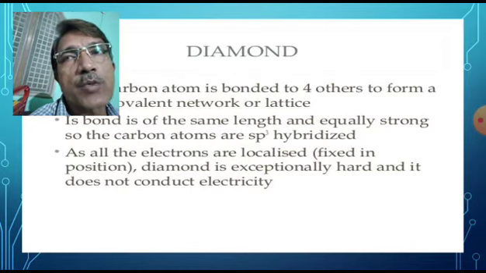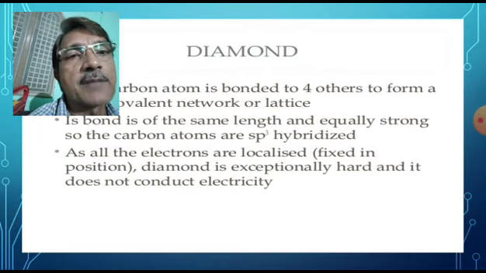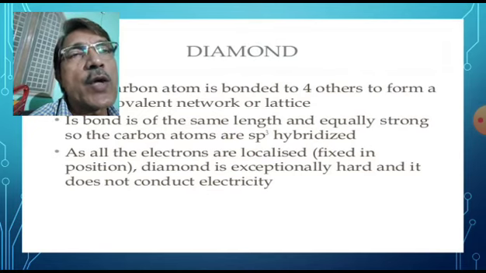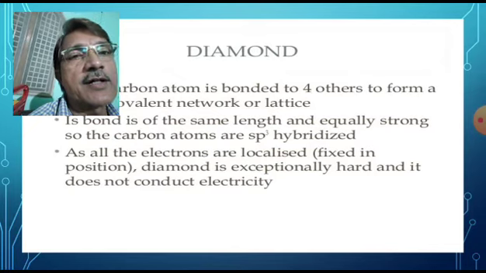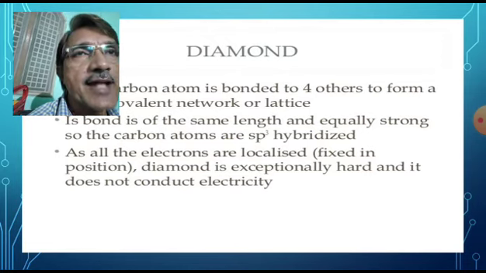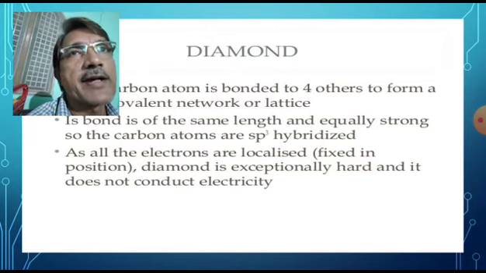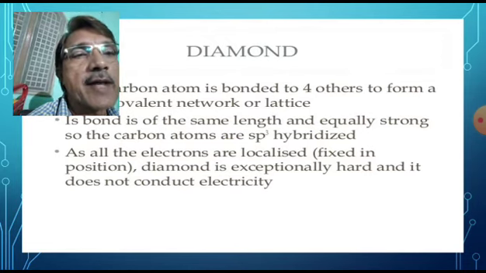The question arises, why does diamond not conduct electricity? Due to the absence of free valence electrons. Because in diamond, each carbon atom has four valence electrons. All the four valence electrons are involved in bonding. No electron is left in free state. Due to the absence of unpaired free valence electrons, diamond does not conduct electricity. Diamond is an insulator.